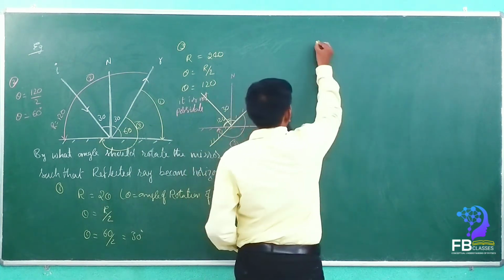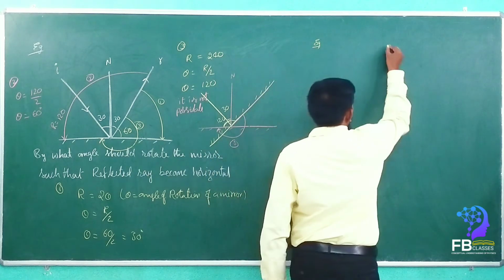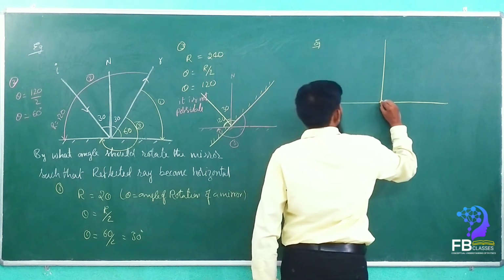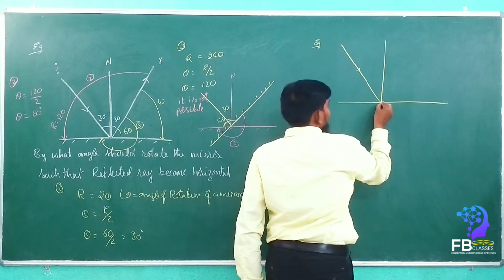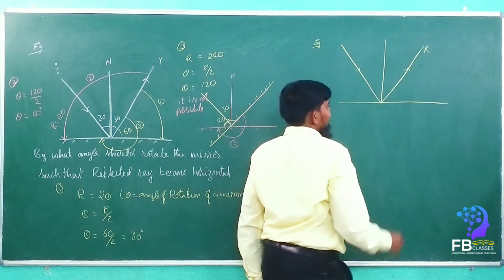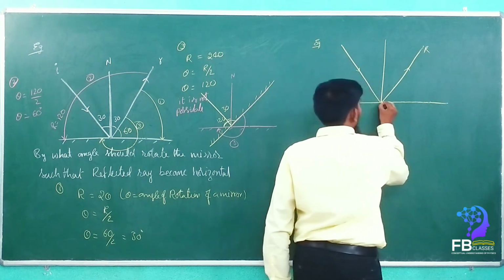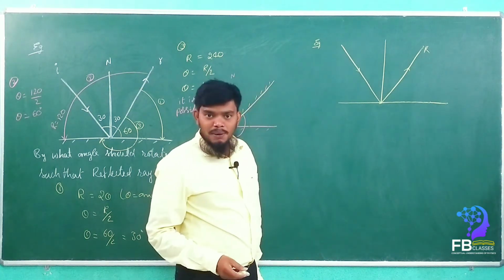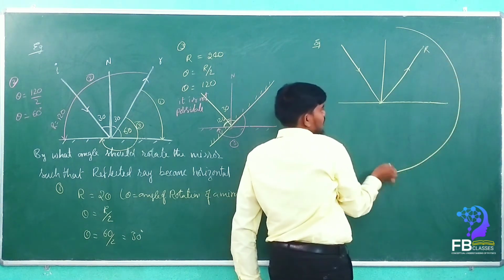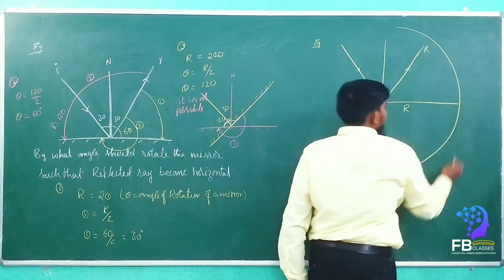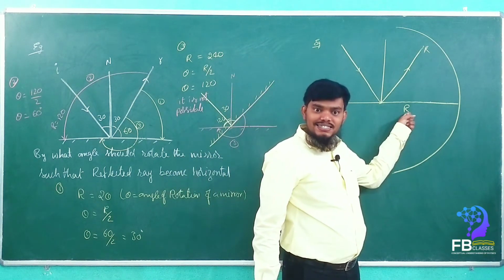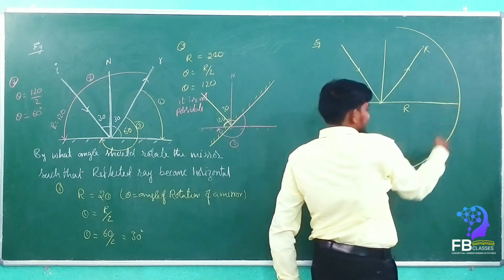So if you take another example problem, see here. Let this be the incident ray. This is the reflected ray. Now what is given? From the point of incidence, at a distance of radius r, there is a screen arranged.